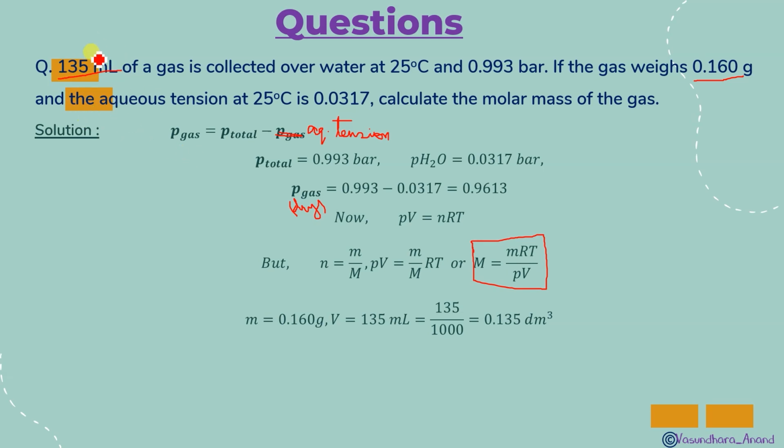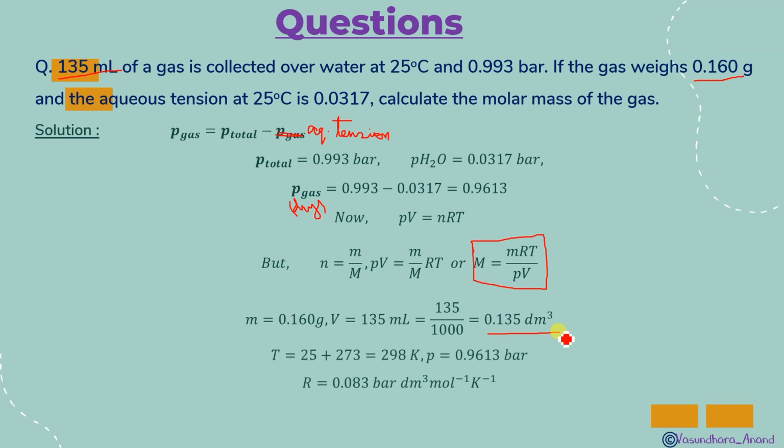And since it is in milliliter, we are supposed to convert, because the value of R you have to take accordingly, and we have to convert, because this pressure is given in bar. So obviously you have to take the bar value for R, isn't it? So in that case it is bar per decimeter cube. That's why you are supposed to convert this milliliter into decimeter cube, and for that we have to divide by 1000. So this will give you 0.135 decimeter cube.